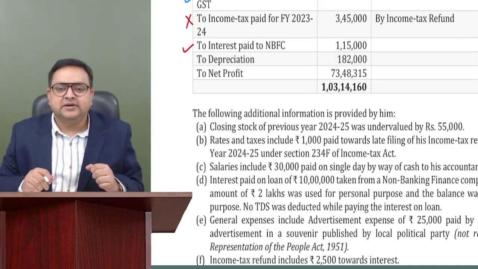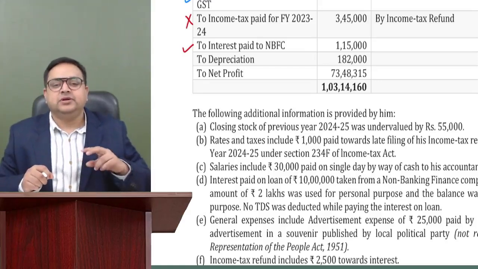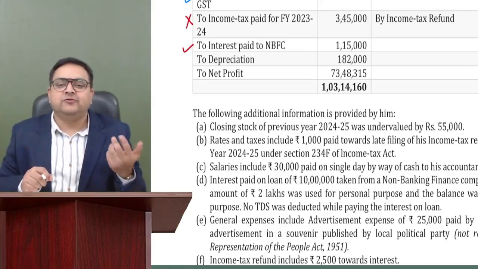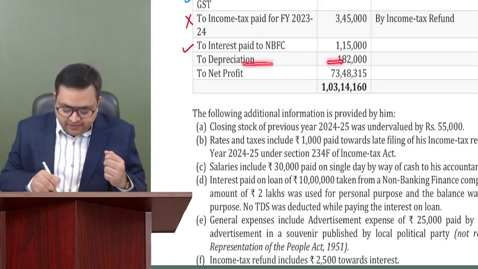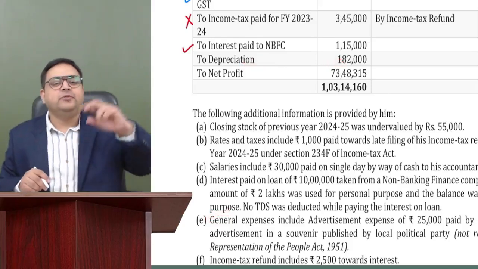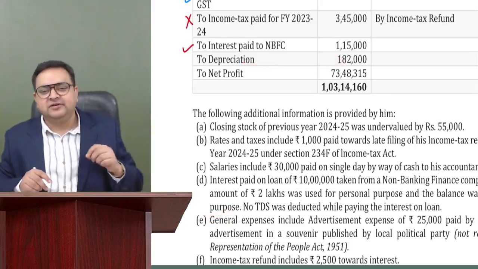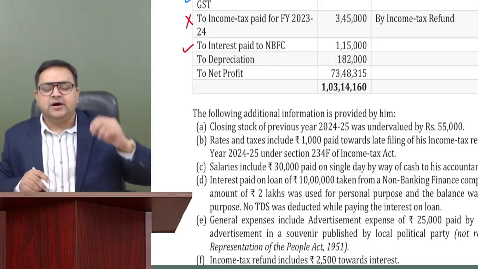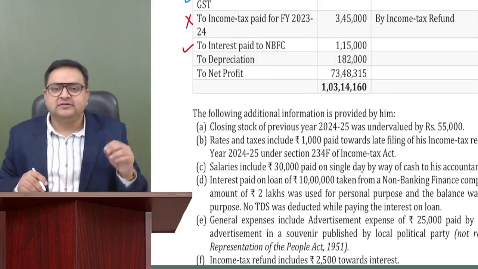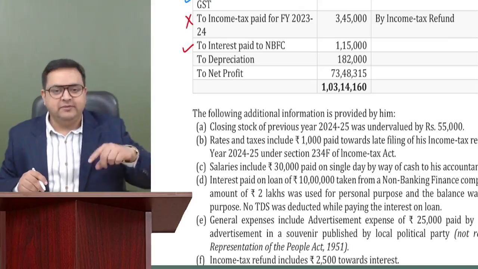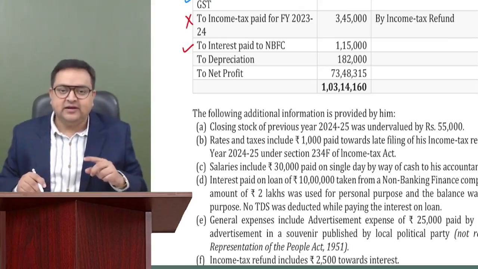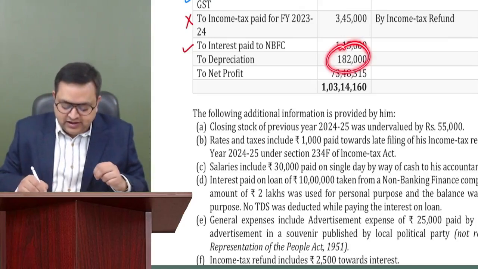Second way of giving it, the examiner might give you the written down values of certain blocks. So let's say this is the depreciation debited, but the examiner is giving you that the opening value of plant and machinery block is this, opening value of computers is this, or buildings is this. So it means that they are indirectly telling you that you have to compute the depreciation first. So in that case, again, this is not the correct depreciation.